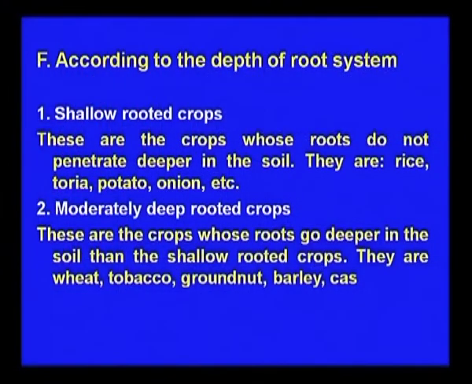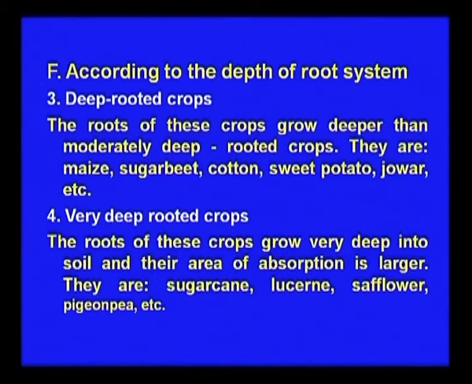Here the shallow rooted crops, most of the cereals, are rice, toria, potato, and onion. Then moderately deep root systems, where the root can go up to 1 meter, are wheat, tobacco, groundnut, and barley. Then very deep root systems, where the root can go more than 5 to 10 meters; some grasses and weeds can go very deep, and cypress and others go more than that. Other examples are maize, gourd, and cotton, which are deep rooted, and very deep rooted are sugarcane, lucerne, sunflower, and pigeon pea.